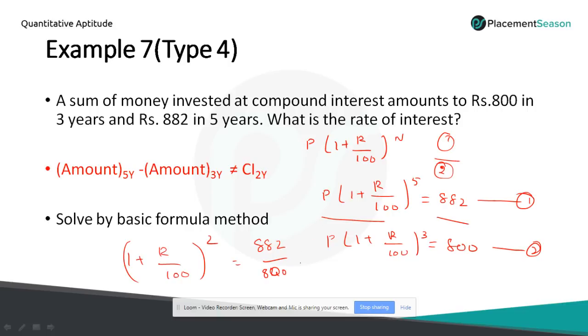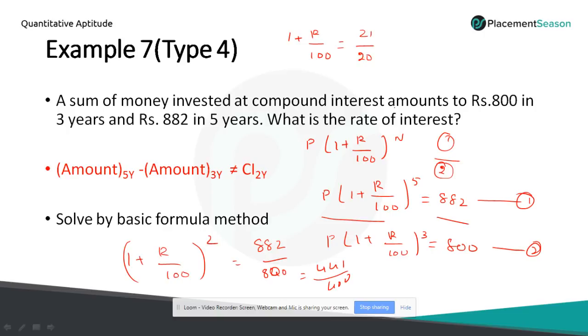Now take the square root on both sides. You will get 441 by 400. So 1 plus R by 100 equals, if you take the square root, 21 by 20. Now simplify this value.